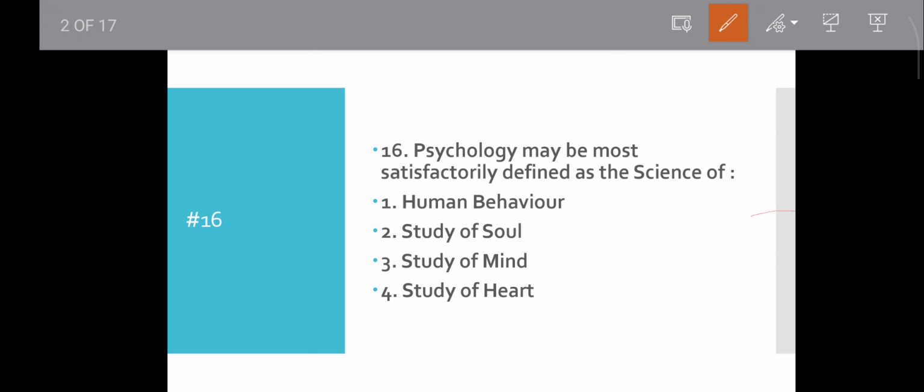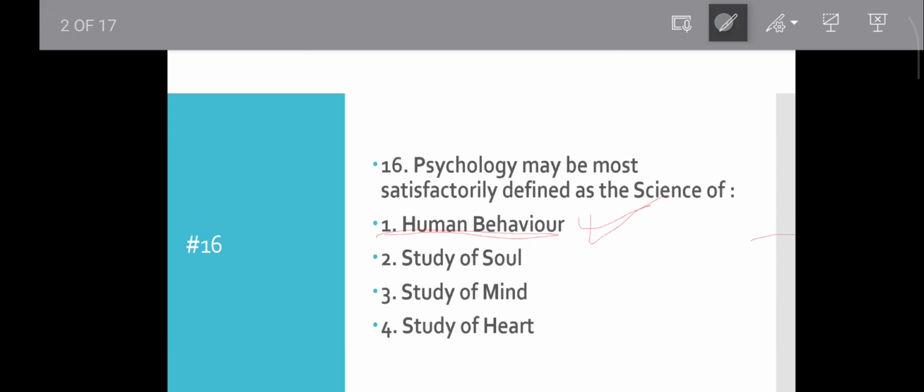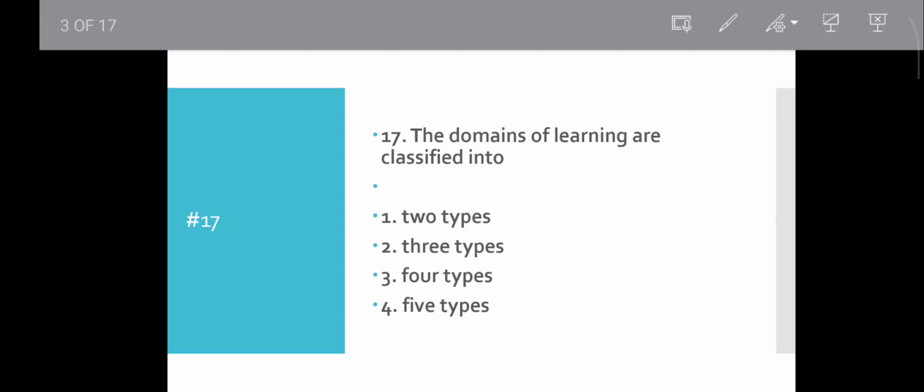Earlier definitions like soul or mind are outdated and unscientific. So soul, mind, heart will not come in psychological behaviorism. Human behavior fits this question. So psychology is the study of human behavior. Option 1 will be the correct answer. So move to the next question.